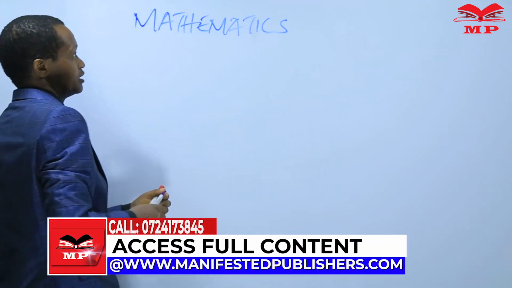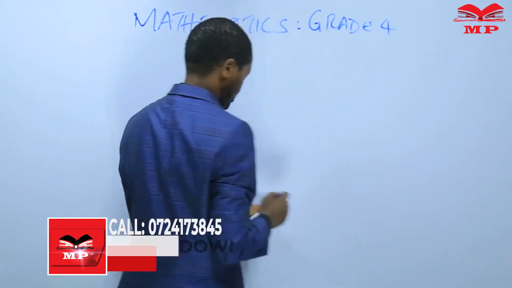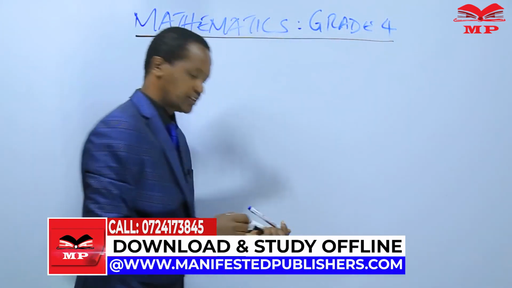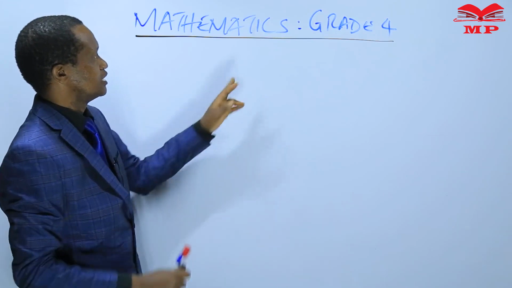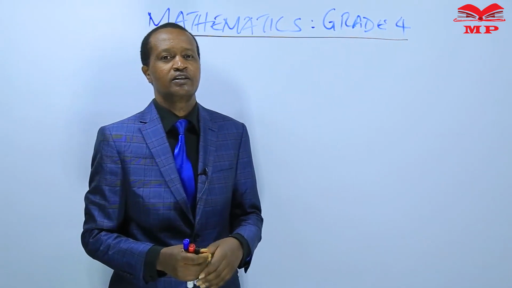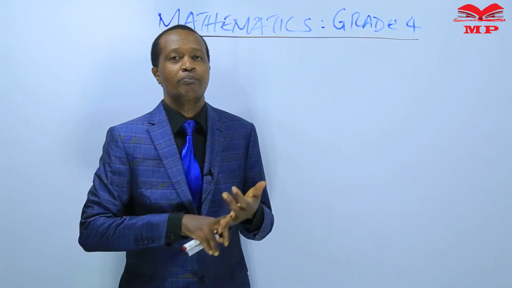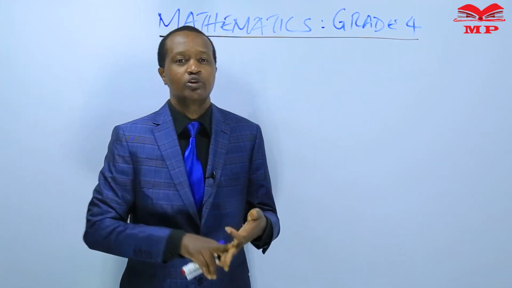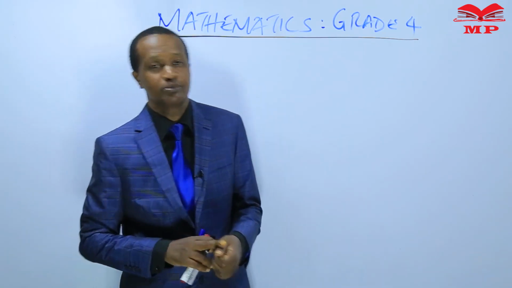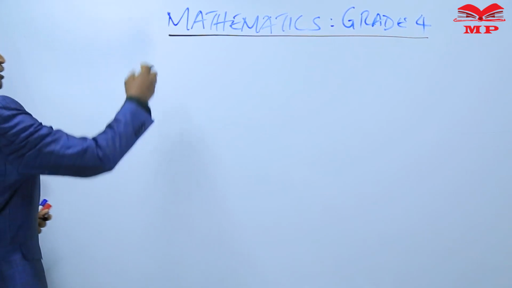This is grade 4. Mathematics grade 4. Learners, in mathematics grade 4, you are expected to cover the following topics. Number 1, numbers. Number 2, measurement. Number 3, geometry. Number 4, data handling. And lastly, algebra. These are the topics that you are expected to learn in mathematics grade 4.